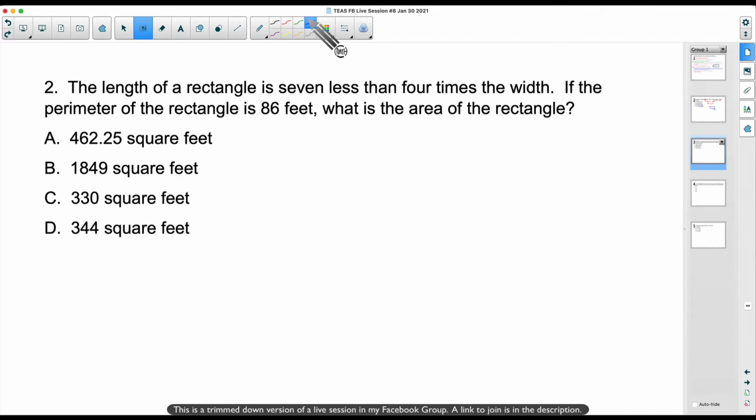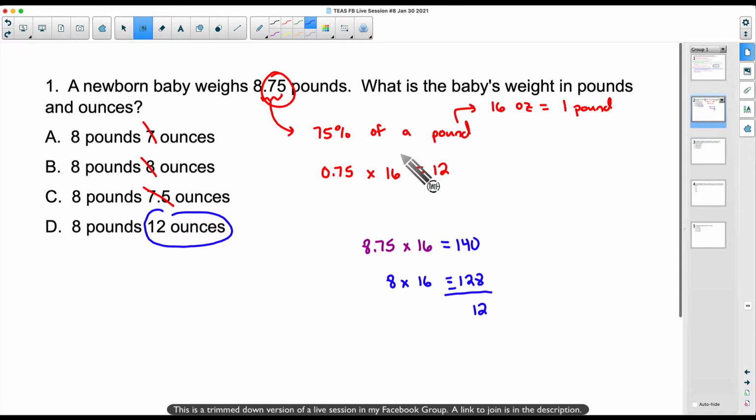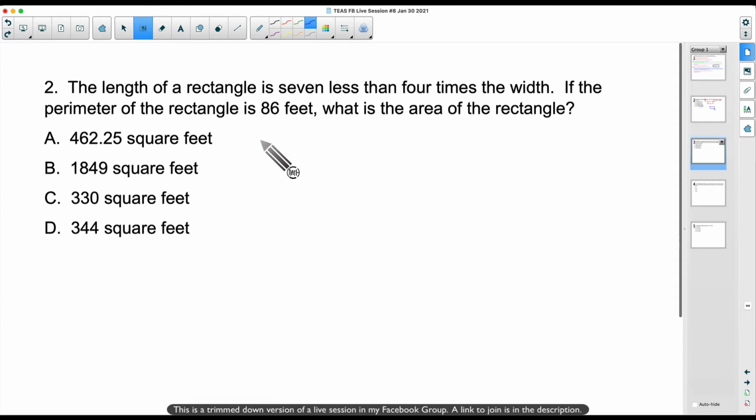So now switching gears, we're going from doing conversion problems, maybe some of y'all did a proportion, and now we're switching gears over to geometry. So we've got to translate this. It says the length of a rectangle is 7 less than 4 times the width. So watch what I'm going to do. The length, I'm going to call that the letter L, equals, and we've got to be careful with this part, 7 less than 4 times the width.